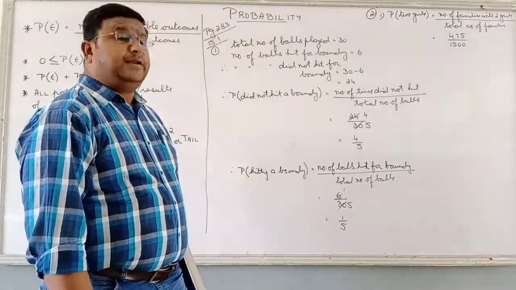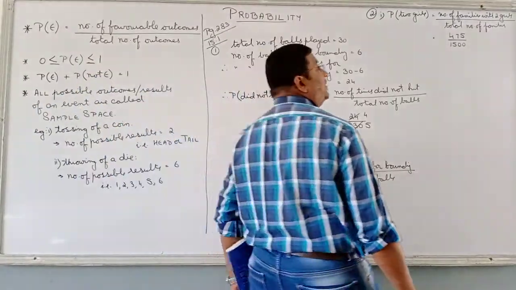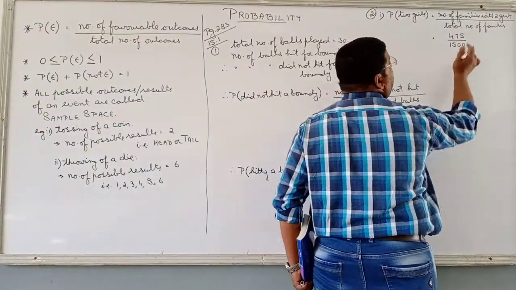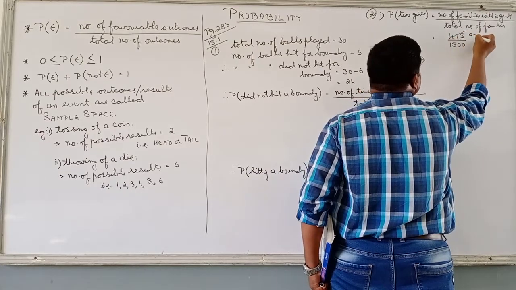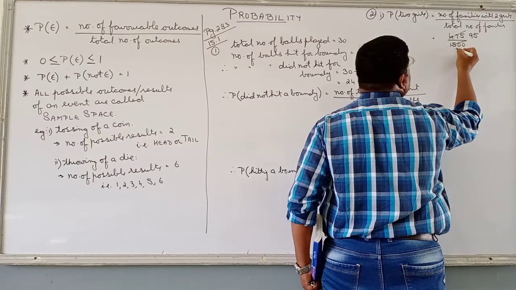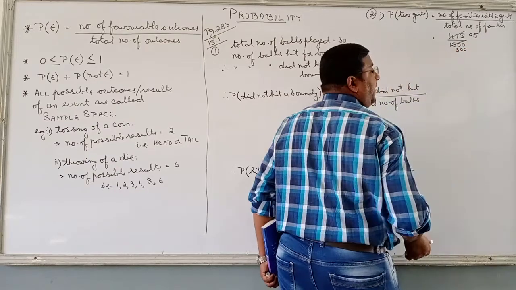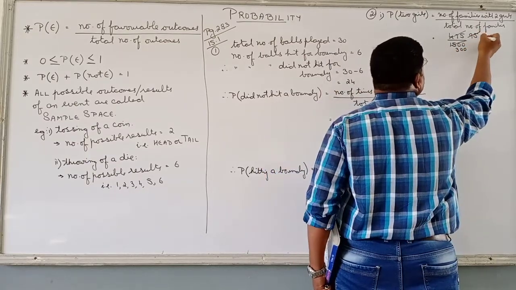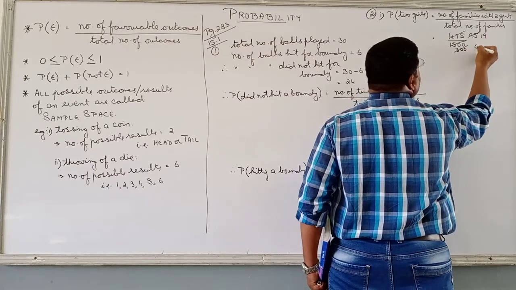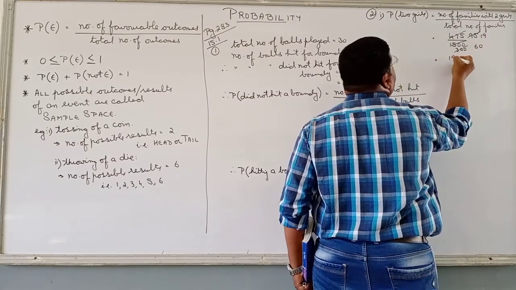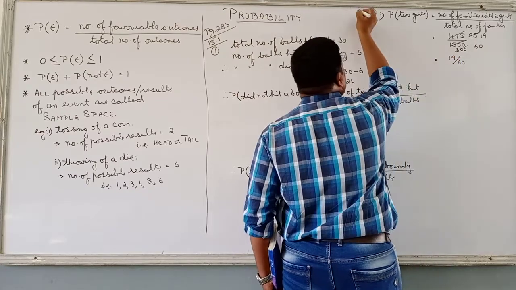Simple. It can be simplified. You can reduce it by 25. You can reduce it by 5 as you like. 5 9s are 45, carry 2, 5 5s are 25. 5 3s are 15 and double 0. Again by 5. 5 1s are 5, carry 4, 5 9s are 45. 5 6s are 30 and 0. So 19 upon 60.